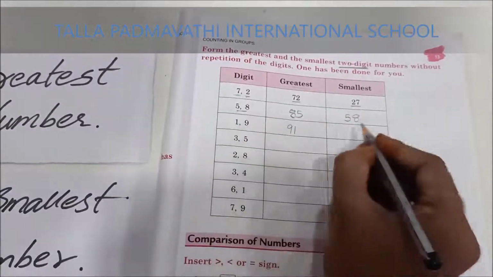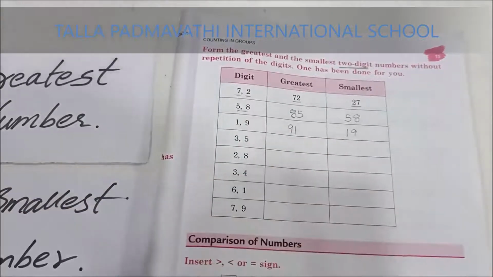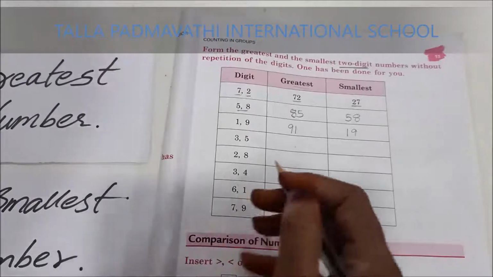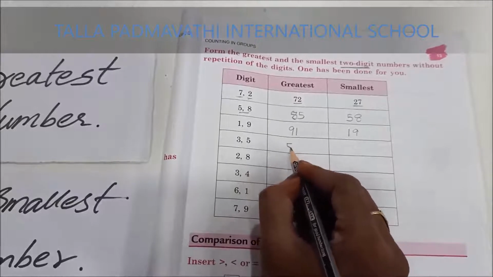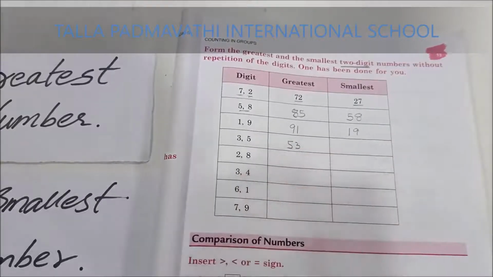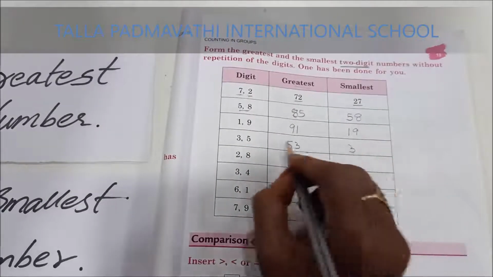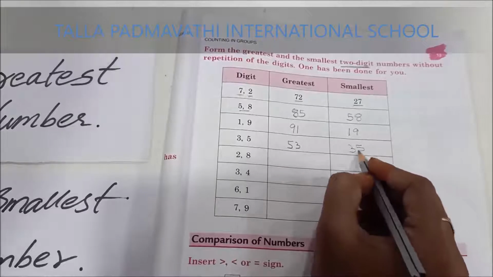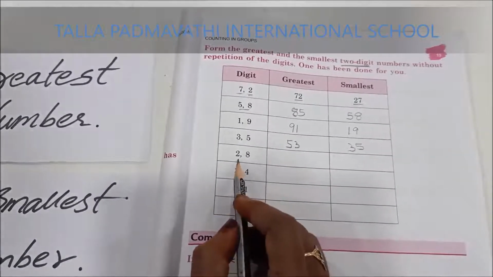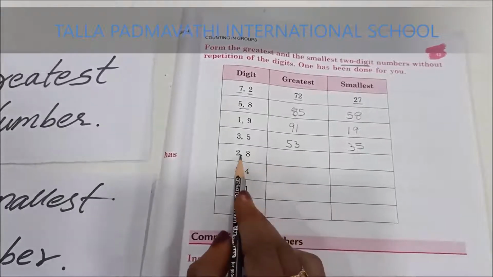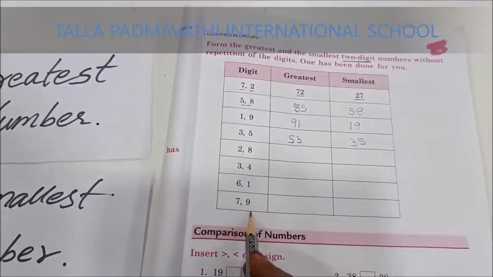91. What is the small number? 1. What is the big number? 9. What is the number formed? 19. What is the small number? Big number? 5. After that, 3. 53. Now, what is the smallest number? 3. And what is the leftover number? 5. That makes 35. So, children, try to form the greatest number and smallest number using digits 2 and 8, 3 and 4, 6 and 1, 7 and 9.